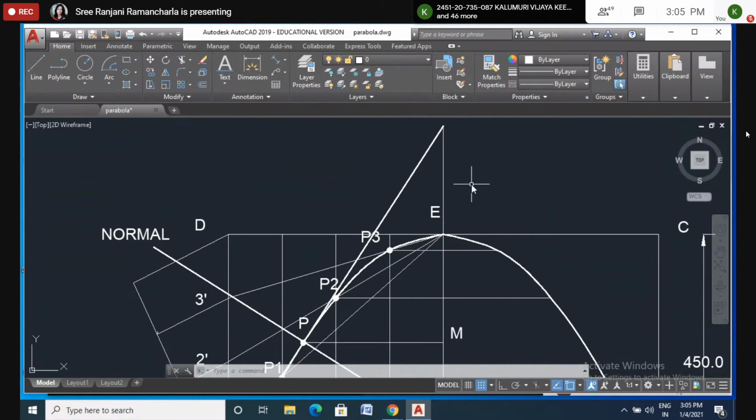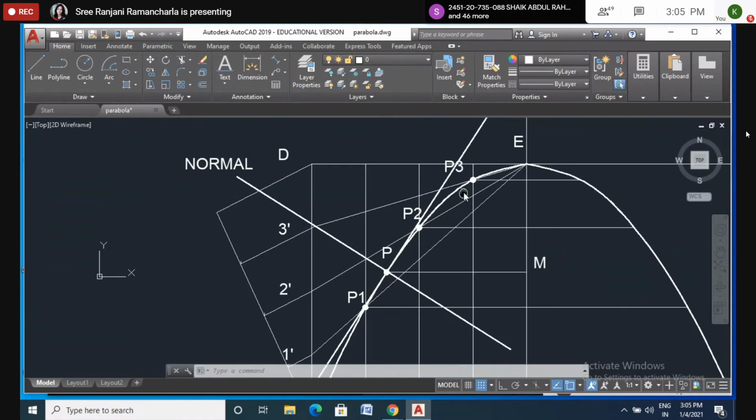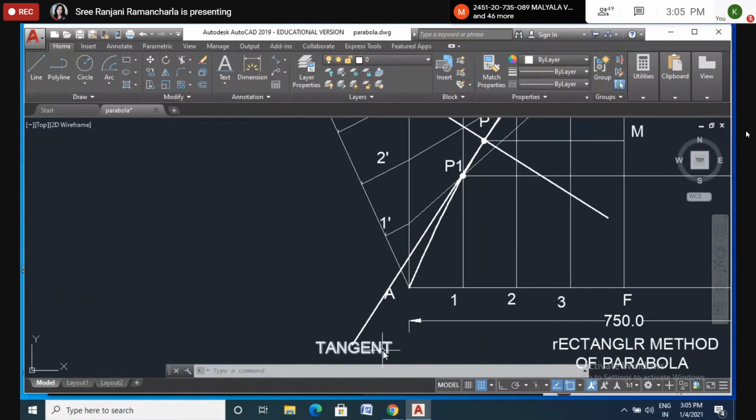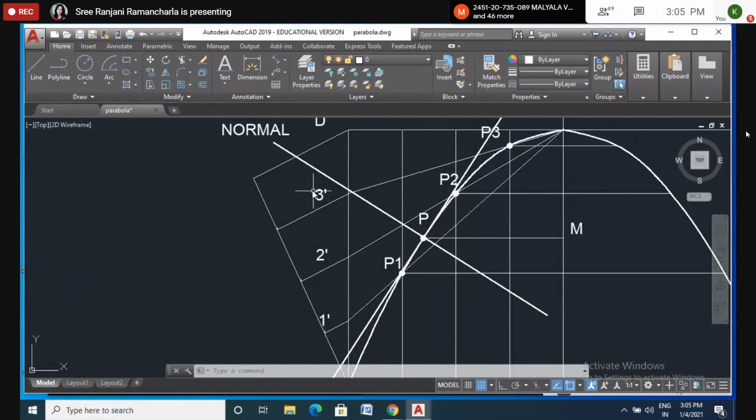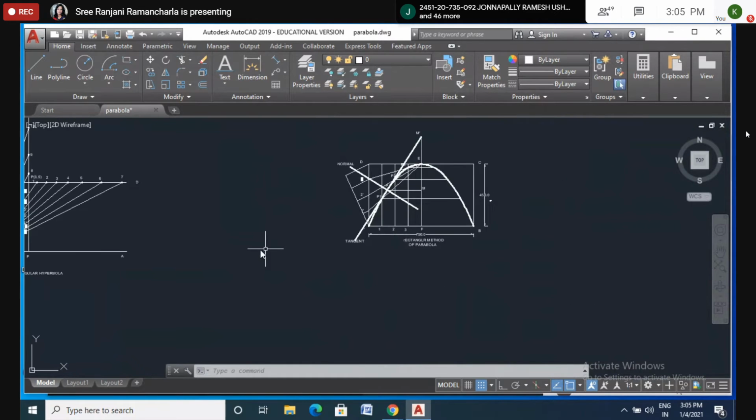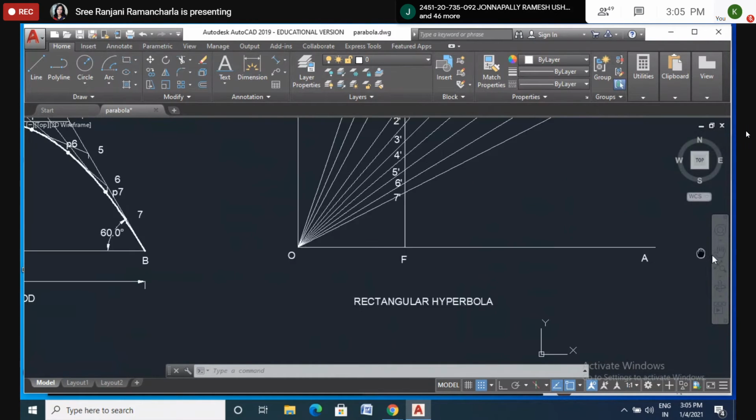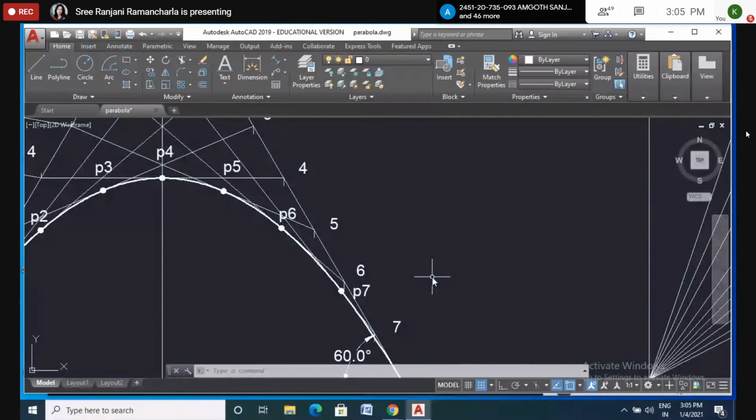Now join M dash and P, wherever you have given the point, and extend. That will become the tangent. Draw the perpendicular to the tangent passing through the point you selected on the curve. That will be the normal. Will you do this, the normal and tangent?